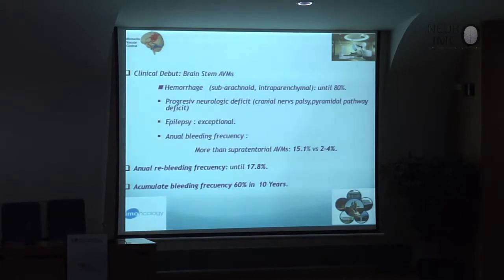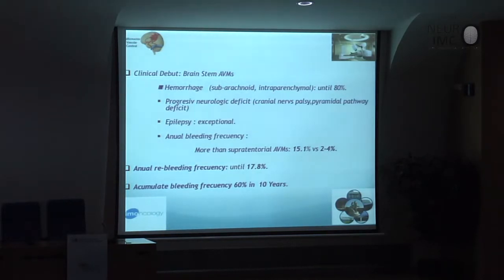Therefore, we have progressive neurological deficit. Epilepsy is very rare in this case because there is no epileptogenic area. And what is very important is that if we compare the deep AVM with the general AVMs, the frequency of hemorrhage is so high, 50% annual hemorrhage in the deep AVM.